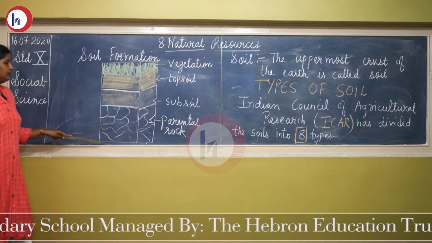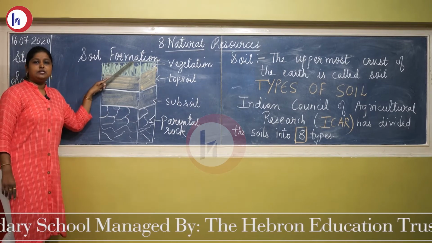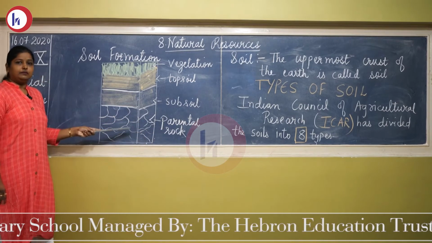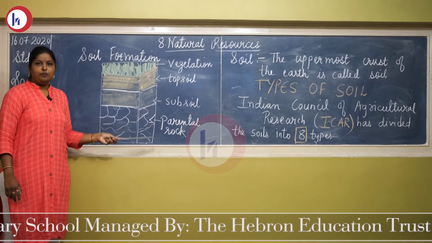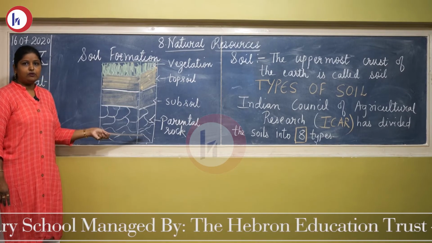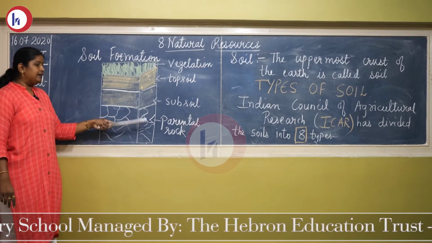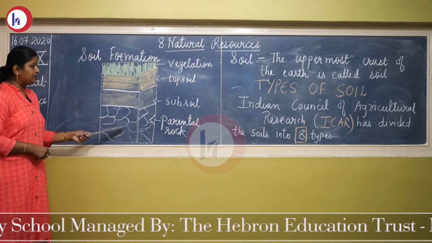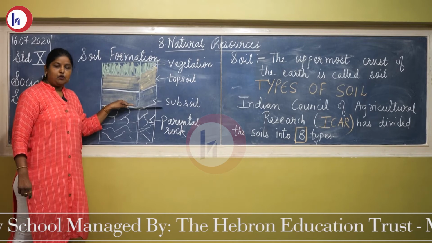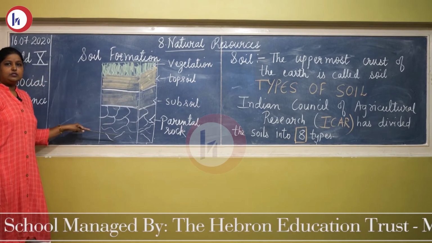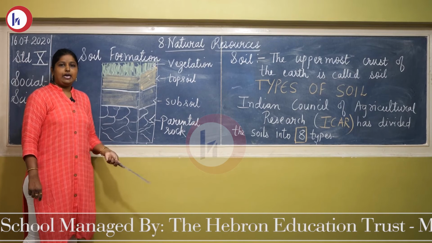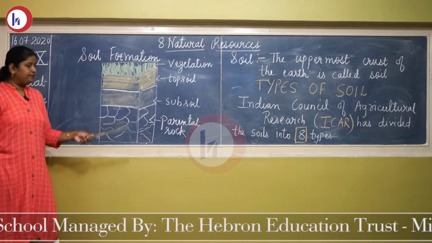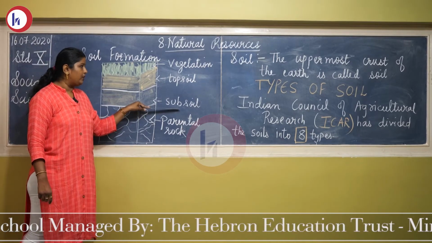Here you can see that soil formation means it is a part of parental rock. Parental rock is the rock from which the soil is formed. That is called parental rock or the bed rock. Then as time passes, denudation happens, the breaking up of the rock into small parts, and then subsoil is formed. Breaking of the rock happens because of the humidity, the air, the weather, the rainfall, and then it is formed into subsoil.